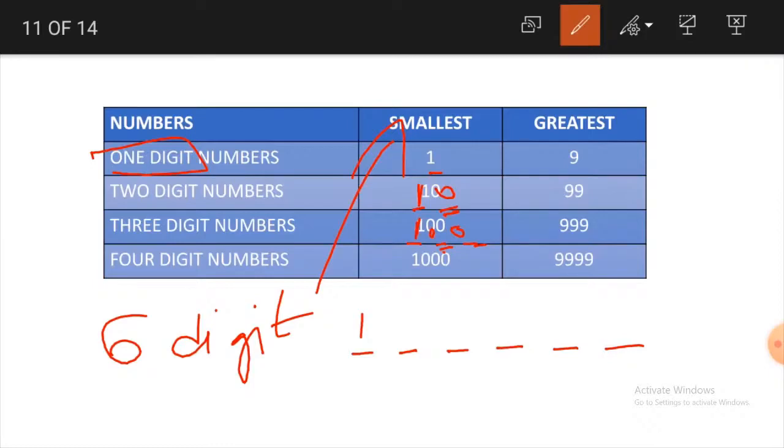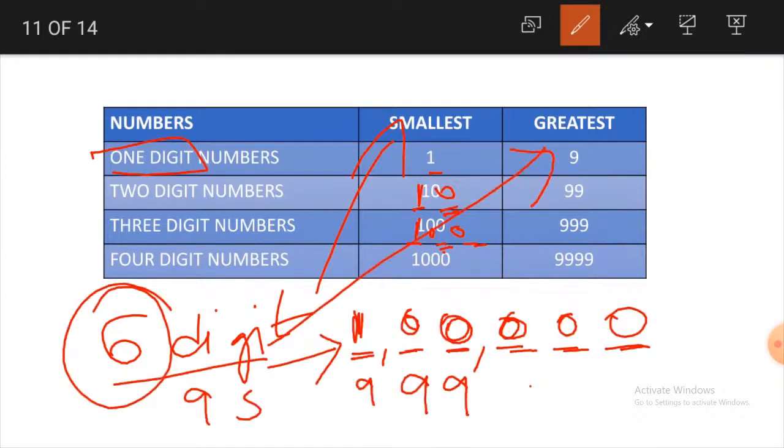In the same way, if I ask you to write greatest 6-digit number, what will you do? You will write as 6 nines. 9, 9, 9, 9, 9, 9. You write 6 nines. Simple, isn't it? For smallest numbers, we write 1 and fill in the remaining digits with zeros. For greatest numbers, we write nines. The number of digits is equal to the number of nines. Okay.